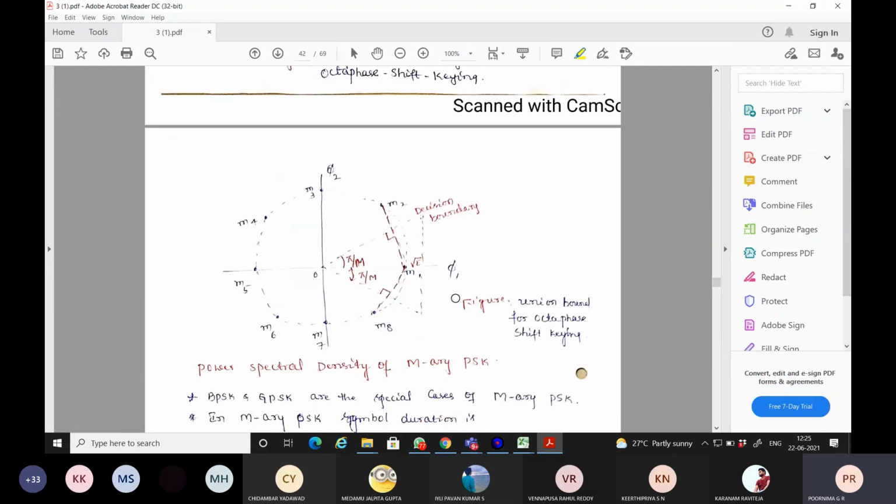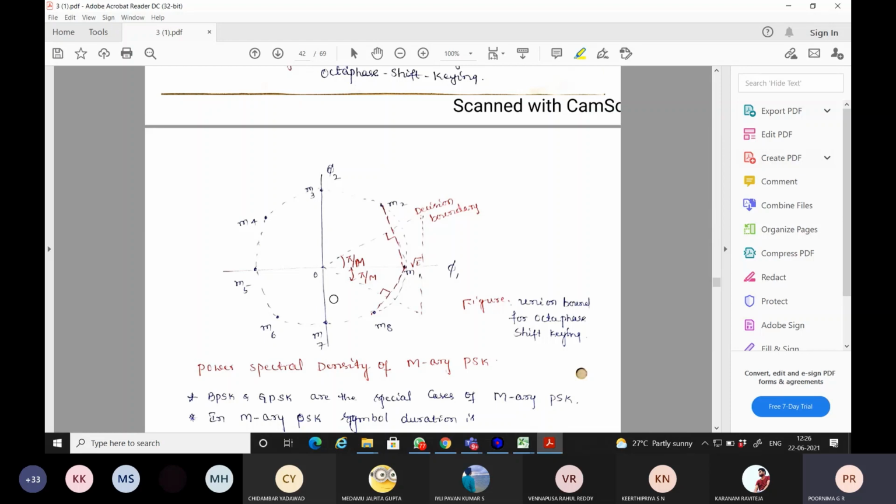If the decision is to be made between M1, M2 or M2, M3, M3, M4 or M5, M6, the decision boundary between two signal vectors has to be fixed. So the calculation of the signal decision boundary distance is now the question of how to do it.